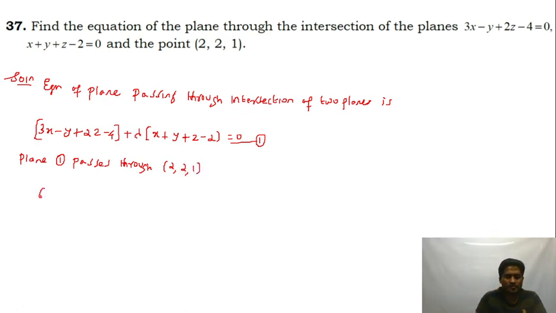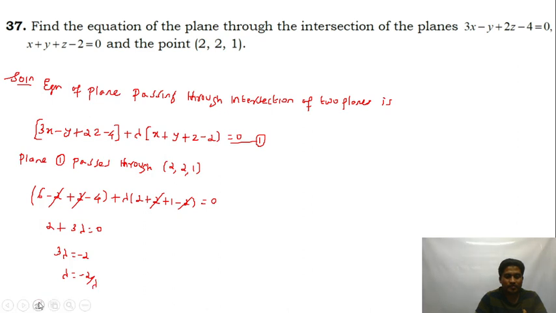So this becomes 6 minus 2 plus 2 minus 4, plus lambda times 2 plus 2 plus 1 minus 2, is equal to 0. Cancel this, you get 2 plus 3 lambda equal to 0. So 3 lambda is equal to minus 2, and lambda is equal to minus 2 upon 3.